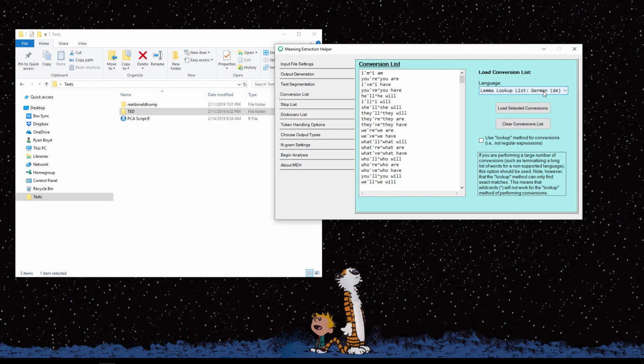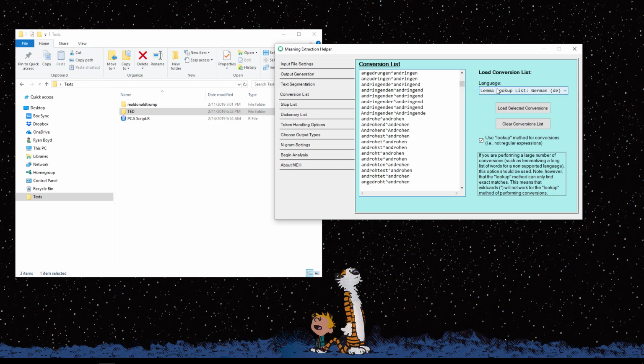So I'm going to set this to the German lemma lookup list. And I'm going to go ahead and load these conversions. You'll notice a few things are going to happen when I load this manual lemma lookup list. As in the previous tutorial, what this is doing is using the conversions list to convert various forms of different words into their most basic inflections. So this is not using an algorithm to do it like the other lemmatizers that are built into Mean Extraction Helper, but it accomplishes the same task.